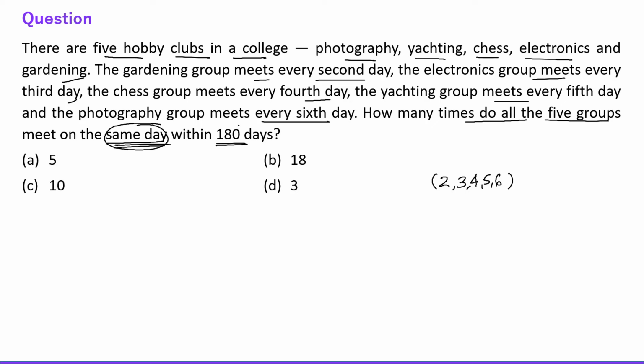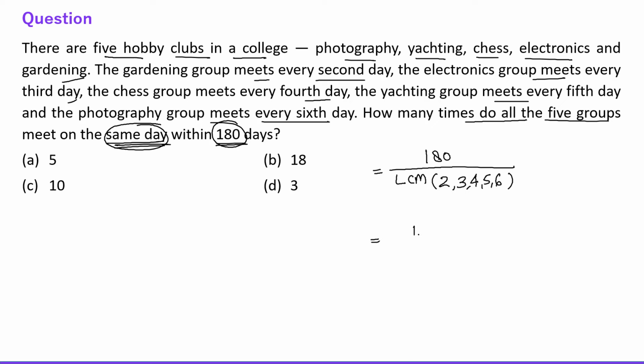within 180 days? Fine. So everyone, to find when their meeting will be on the same day, we need to find the LCM of the given numbers, right? And they're asking how many times they are meeting in 180 days together. So 180 will be divided by this LCM for the required value, right?